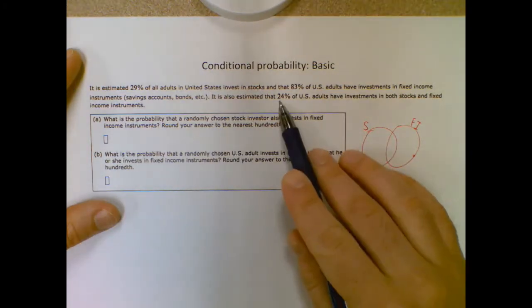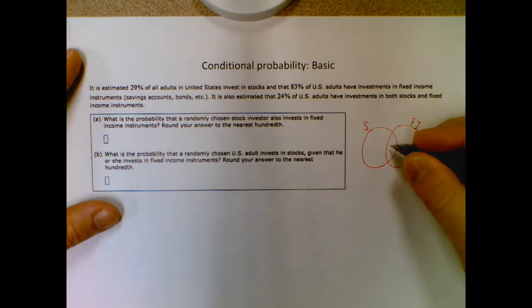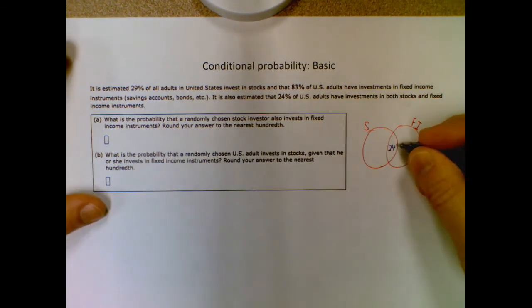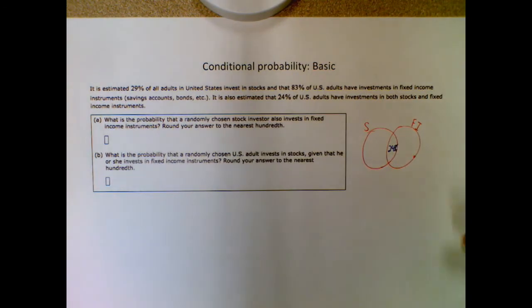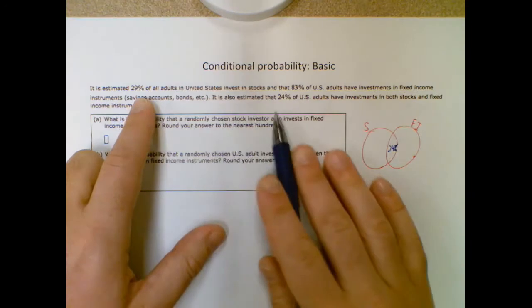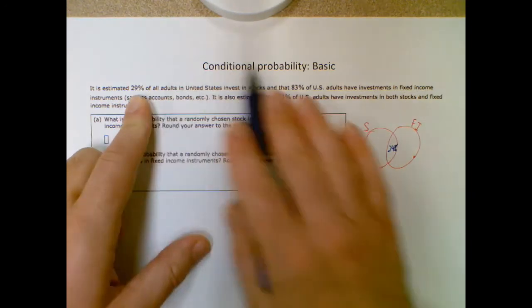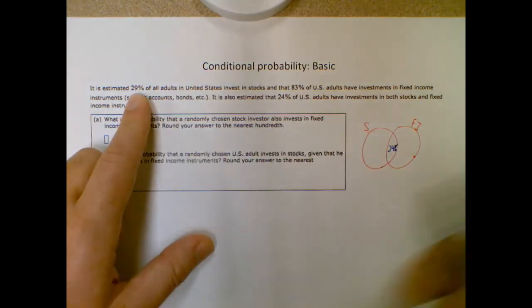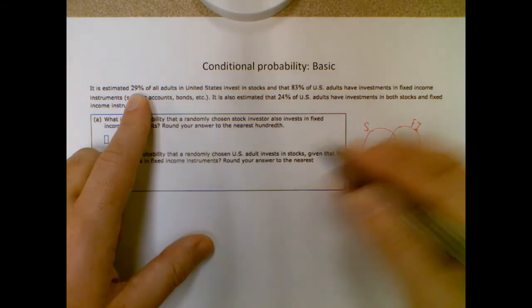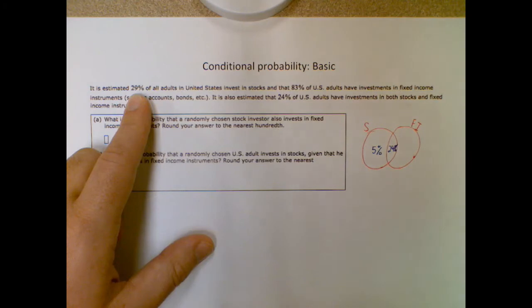So we have 24%, and I'm going to leave these without the percent. So 24, they're going to go in there. I guess we can leave the percent signs in there. So how many people in the U.S. have stocks? 29%. That includes my 24. So I subtract that off to figure out how many only have stocks, which is going to be 5%, right? 29 minus 24.